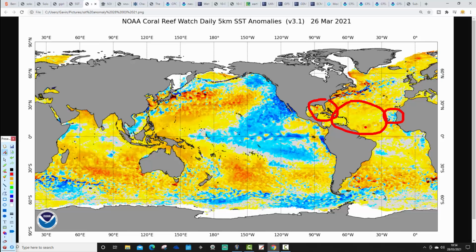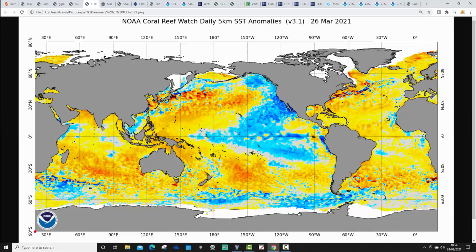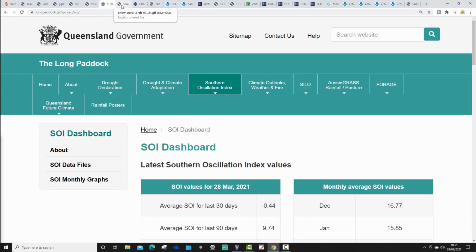If we continue with warm and average sea surface temperature anomalies through like the tropics and the Gulf of Mexico, then we have to think about another big hurricane season, but it's far too early to think about that at the moment. Going northwards into Northern Atlantic again, just looks generally quite warm, really warm and average SST anomalies through most parts of the North Atlantic. So again, I don't think there's been all that much change in the North Atlantic over the past week. Really, most areas remain above average sea surface temperature anomalies.